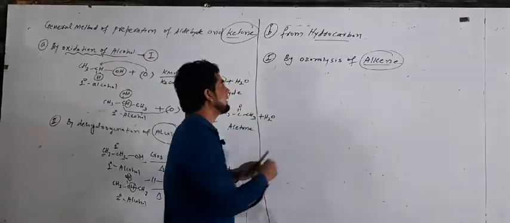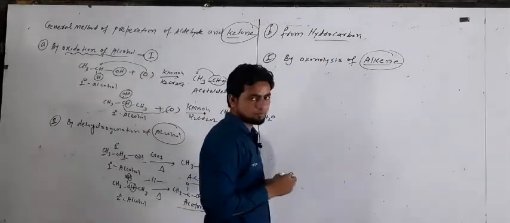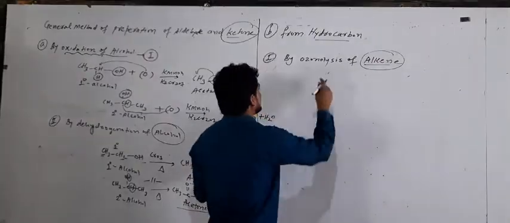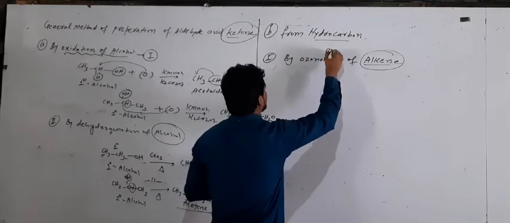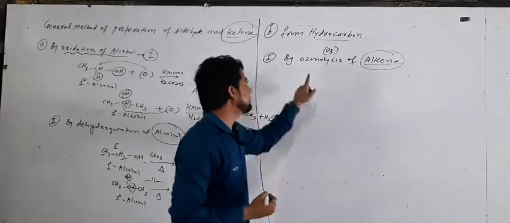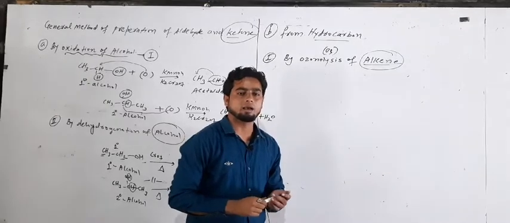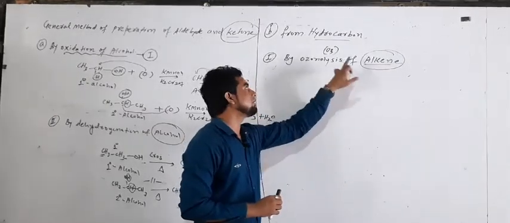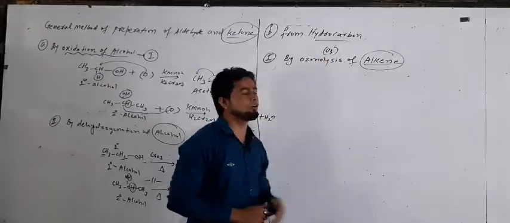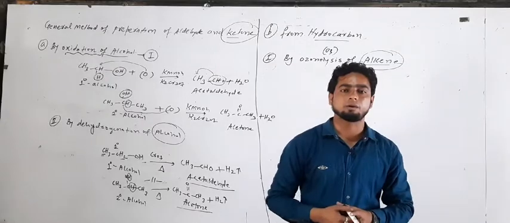First of all, what is ozonolysis? Ozonolysis is defined as the process in which ozone, whose molecular formula is O3, is broken and added to the alkene to form aldehyde and ketone. This is called the ozonolysis of alkene. You know alkene? Alkene is a member of hydrocarbon which contains a carbon-carbon double bond.